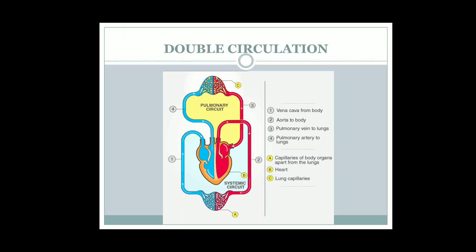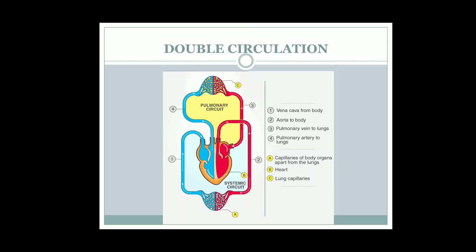The blood from the body will come to the right atrium, from the right atrium to the ventricle, and from the ventricle it will go to the lungs. Then in the lungs, what will happen? Exchange of gases will take place. The oxygenated blood will come to the left atrium, from the left atrium to the left ventricle, and from the left ventricle through the aorta to the rest of the body, where again oxygen will be delivered to the tissues and carbon dioxide will be taken up by the blood, and the blood again becomes deoxygenated.